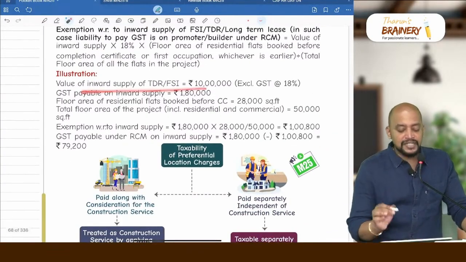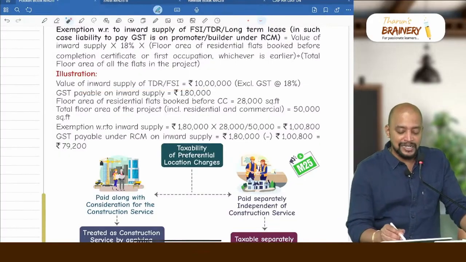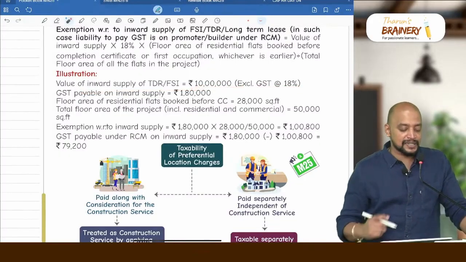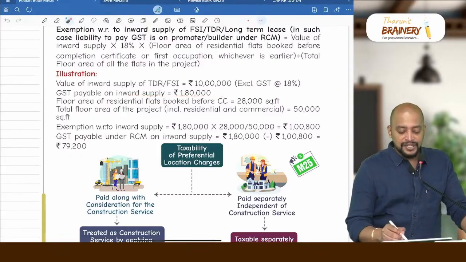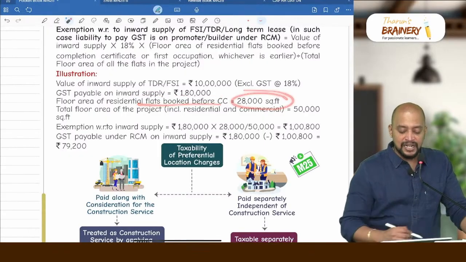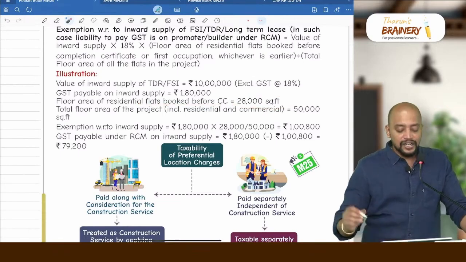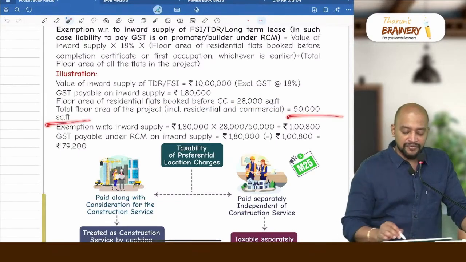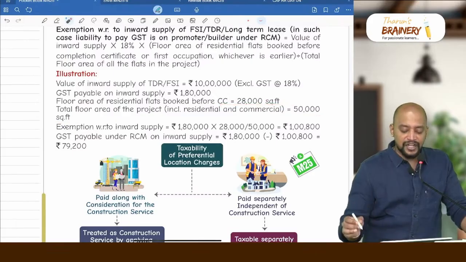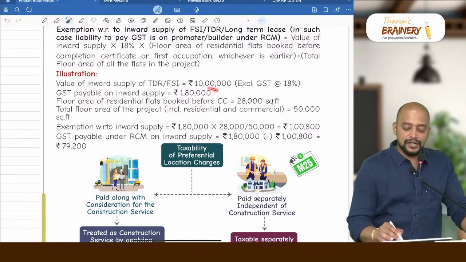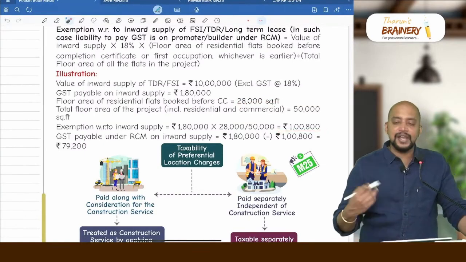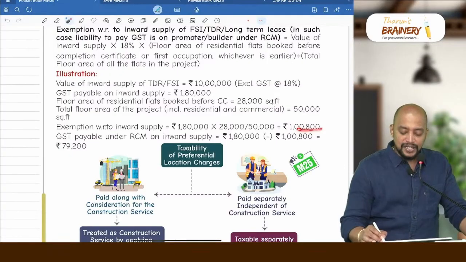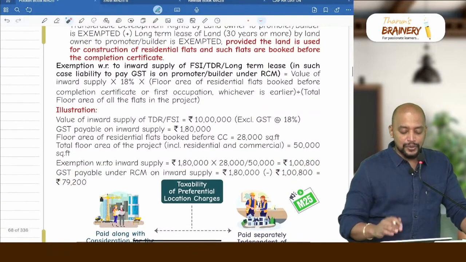Example: the value of inward supply of TDR and FSI for a promoter or builder is 10 lakhs excluding GST at 18%. GST payable on inward supply is 1,80,000. Floor area of residential flats booked before completion certificate is 28,000 square feet. Total floor area of the project is 50,000 square feet. So 28,000 divided by 50,000, to that extent it will be exempted. So 1,80,000 into 28,000 divided by 50,000, so 1,00,800 will be exempted. The remaining will be taxable. So 1,80,000 minus 1,00,800, 79,200 will be taxable.